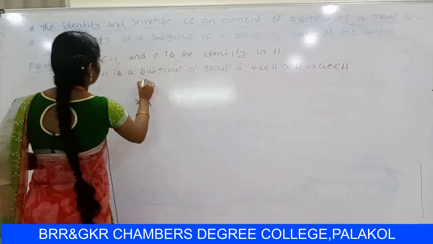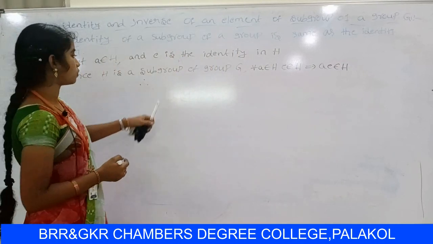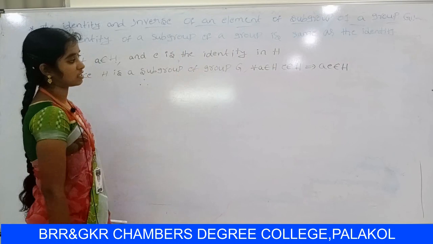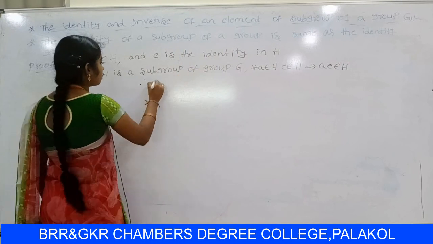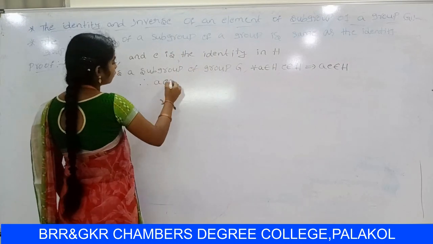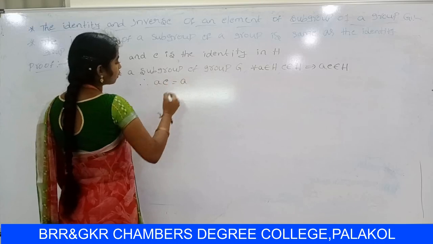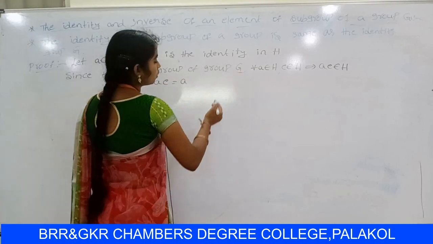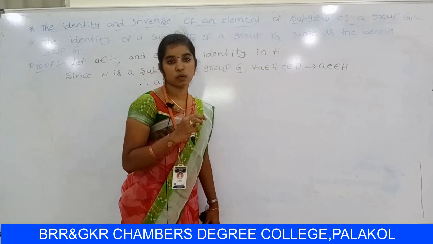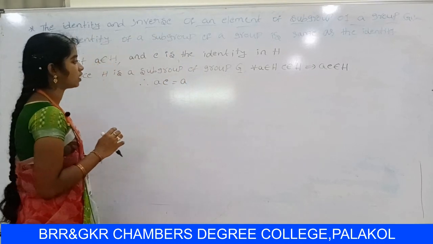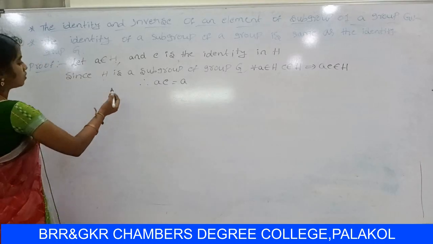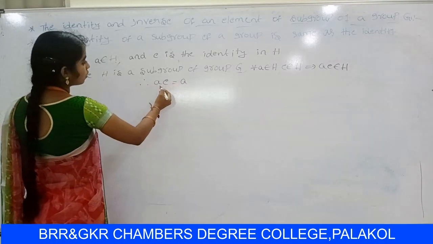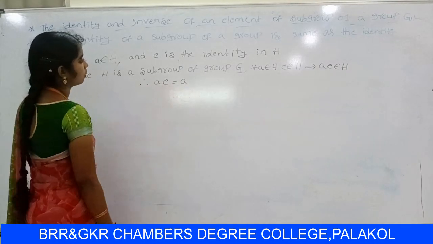So H is a subgroup of a group. So AE belongs to H. It can be written as AE equal to A, by using the identity property. Z is a group, so Z satisfies four properties: closure, associative, existence of identity, existence of inverse. So H is a subgroup of group Z. So it can be written as A equal to A.